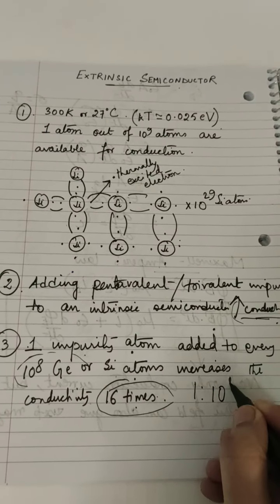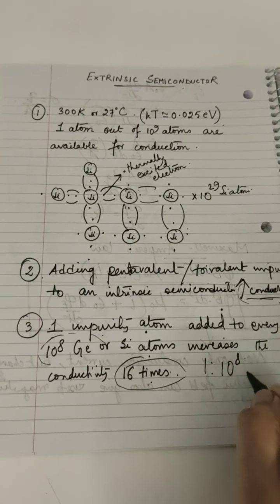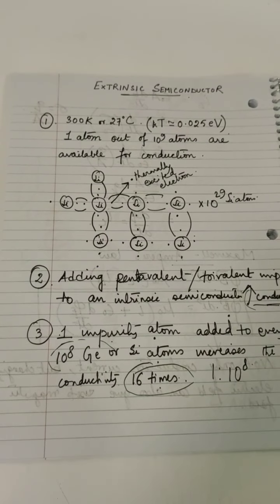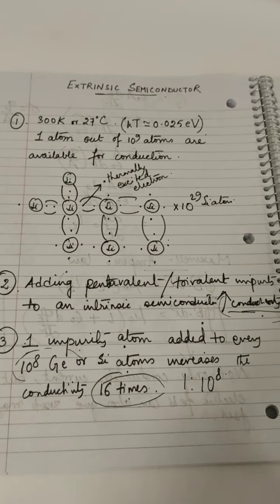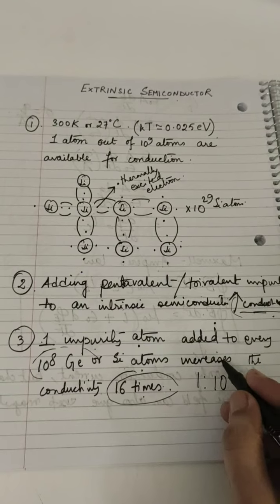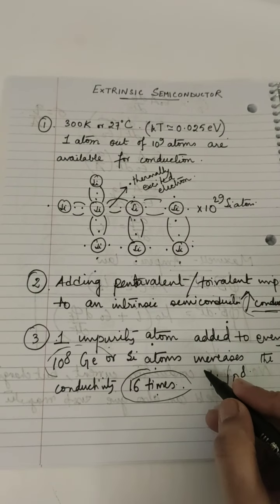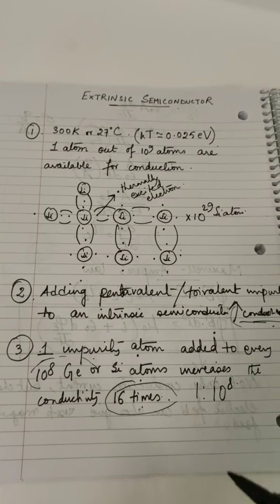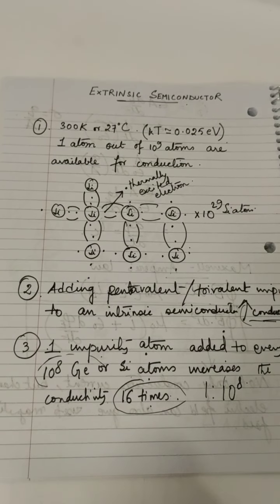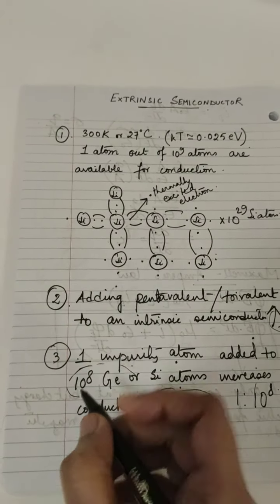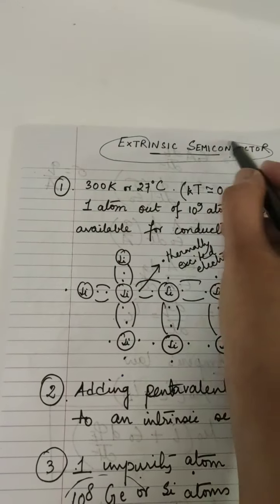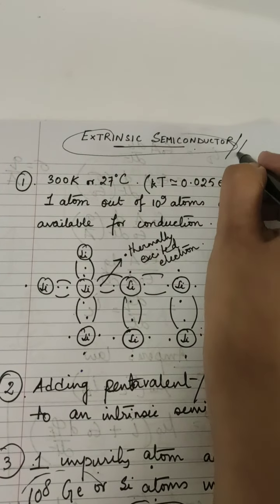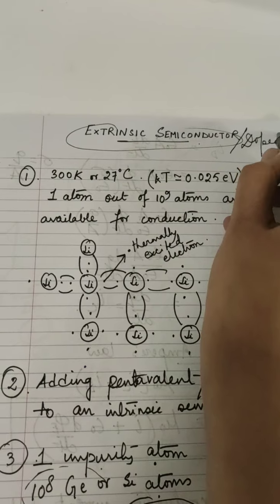Now there are not only 10 to the power 8 atoms in a crystal, there are millions and millions of atoms in a crystal. So you are adding many impurity atoms in the crystal. So the semiconductor becomes an impure semiconductor, and such impure semiconductor is called extrinsic semiconductor or doped semiconductor.